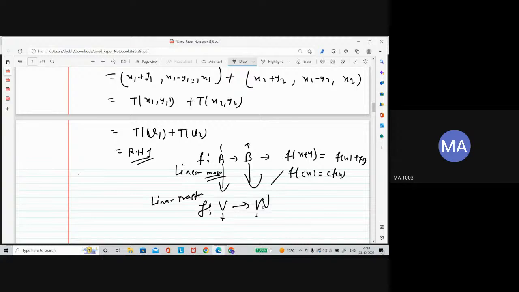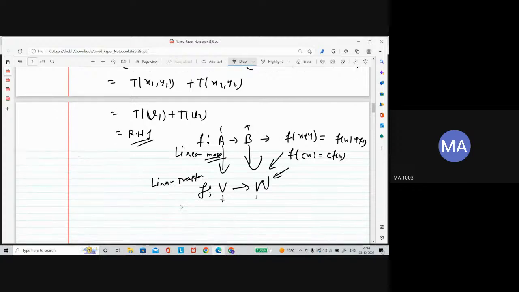You need to check these two conditions for the linear transformation. That's the definition of the linear transformation.